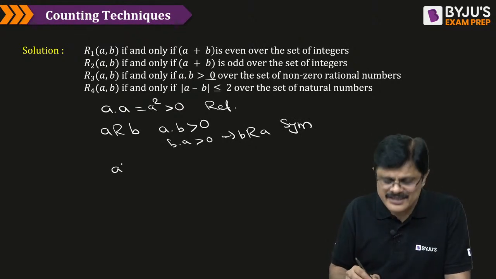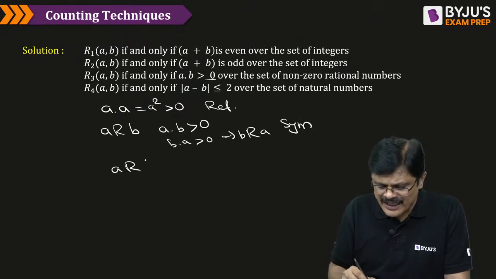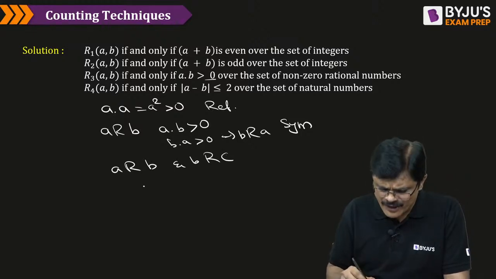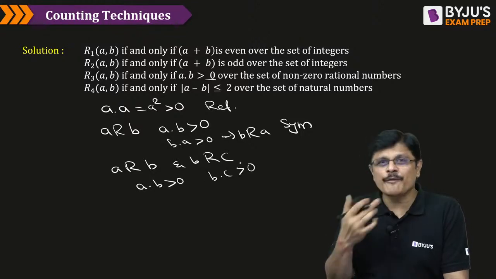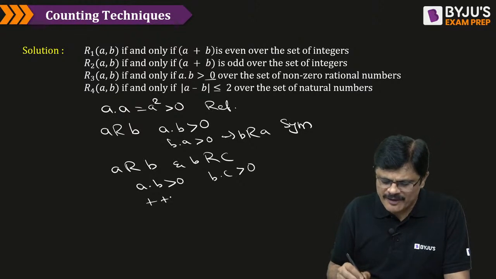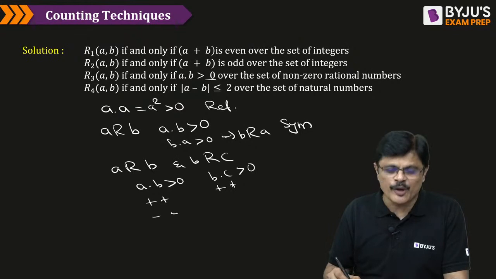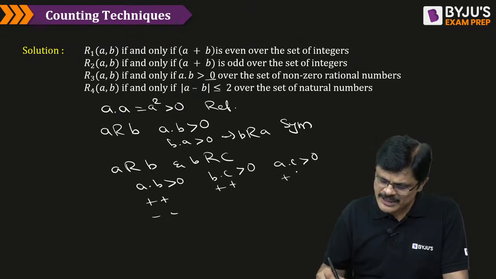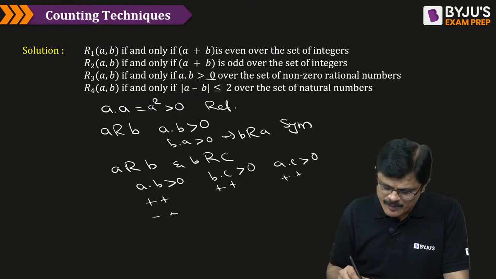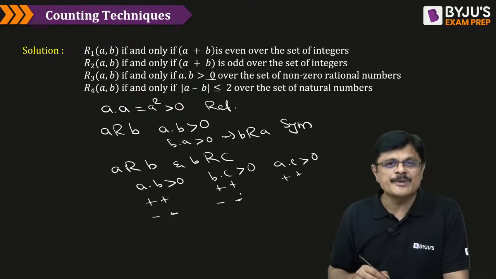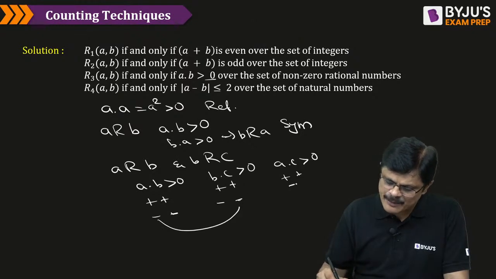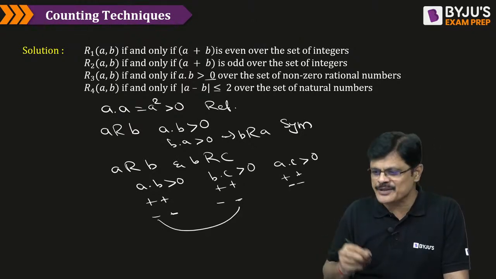Okay. Then comes transitive. Let us assume that A is related to B and B is related to C. That means A into B is positive, B into C is positive. The product of two numbers is positive when both are positive or both are negative. Suppose B is positive, C must be positive. That means A into C is also positive. Suppose B is negative, C also must be negative. Even in this case, A into C is positive.